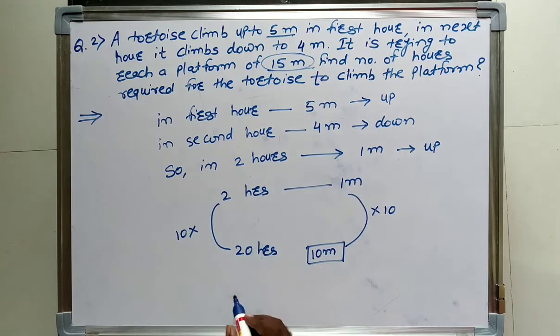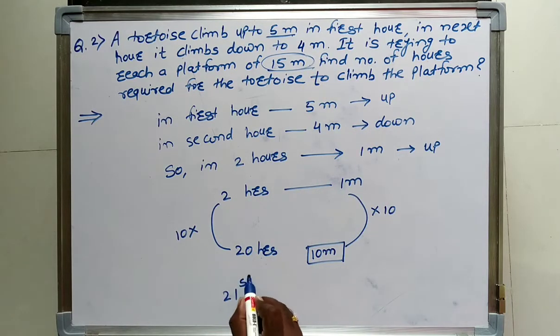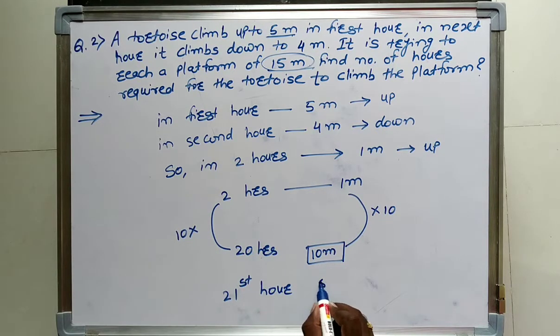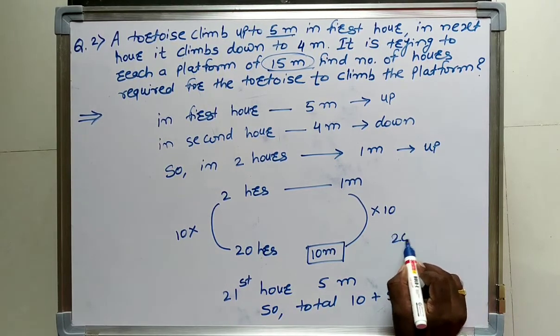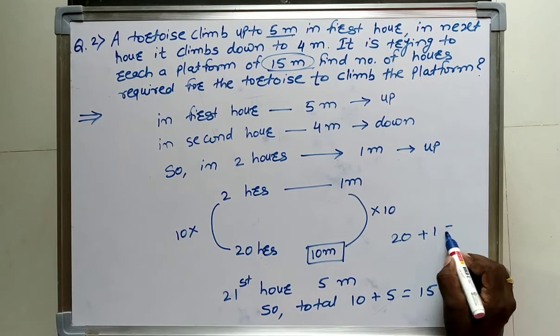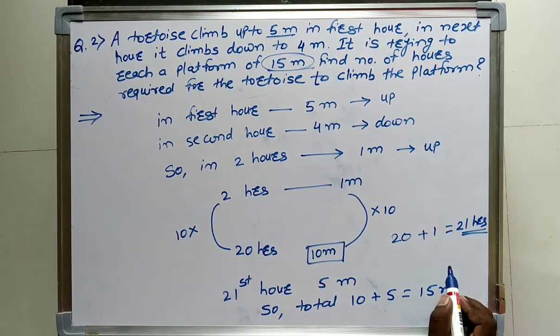That is 15 meters. So in the next hour, that is in the 21st hour, he will climb 5 meters. So total 10 plus 5 equals 15 meters. So what will be our answer? That is 20 hours plus 1 hour, that is 21 hours.